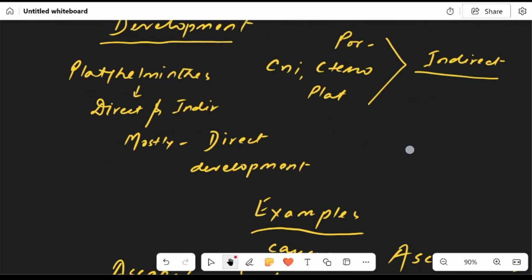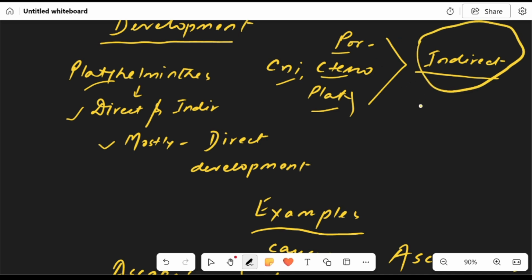Now development. In Porifera, Cnidaria, Ctenophora, Platyhelminthes, it was only indirect development. That means the larval stage was also involved. But here, in Aschelminthes, direct development is also seen for the first time. It can show both direct as well as indirect development, but it's mostly direct.